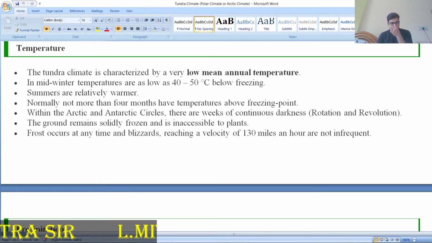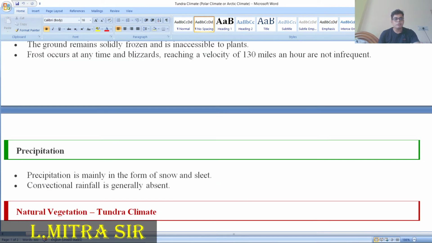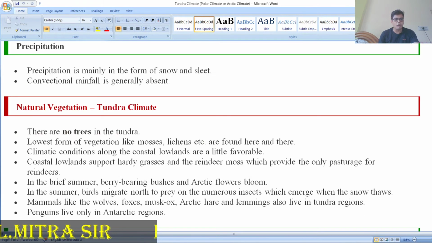Solid frozen ice is found, which is very inaccessible to plants. Frost can occur at any time, and blizzards, a type of snowstorm, are also found, with velocities of more than 130 miles, over 150 kilometers per hour, though infrequent in that area. So precipitation is very low, as we already discussed.